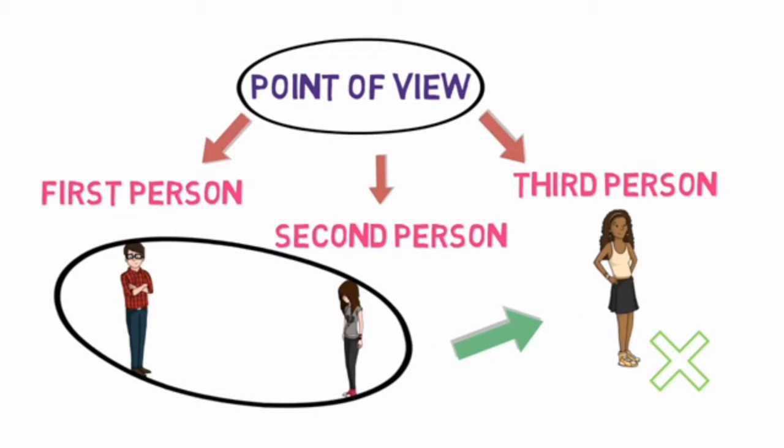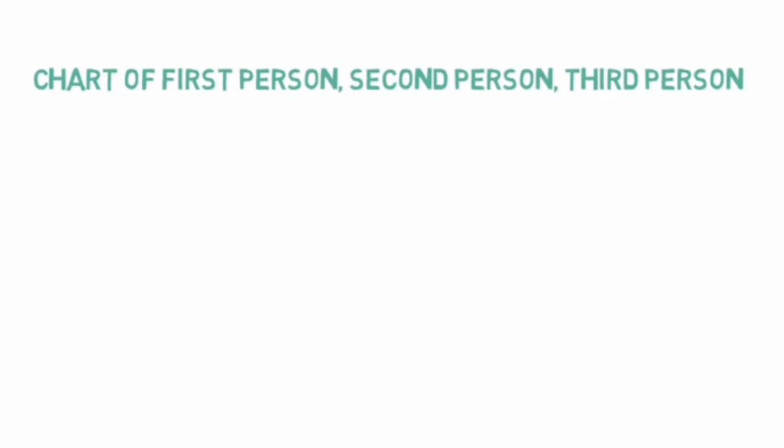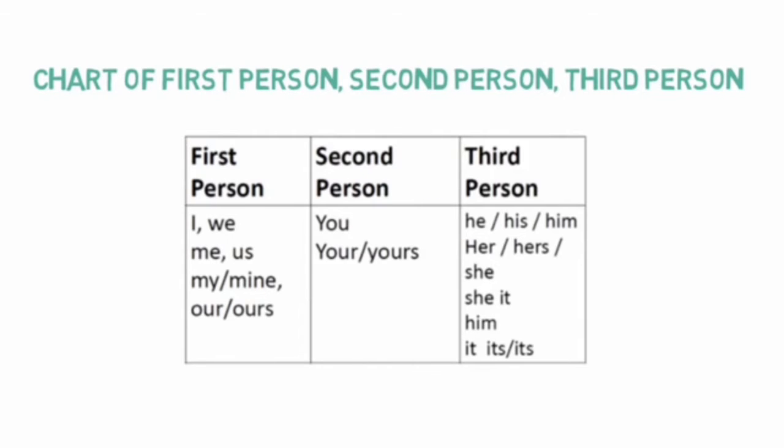And Ravi may be talking to Isha like this: "I am telling you that she is very beautiful." For the complete chart of first person, second person and third person, please refer to this image.